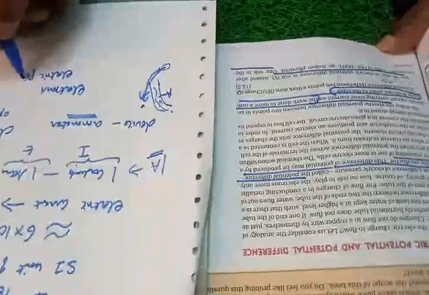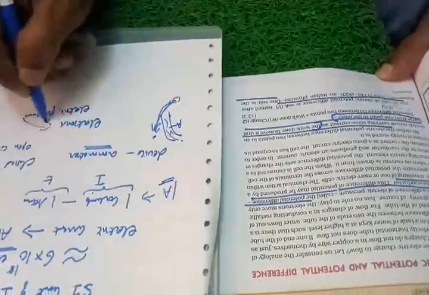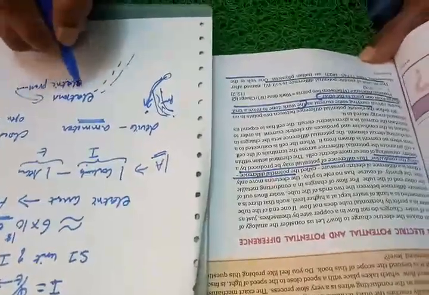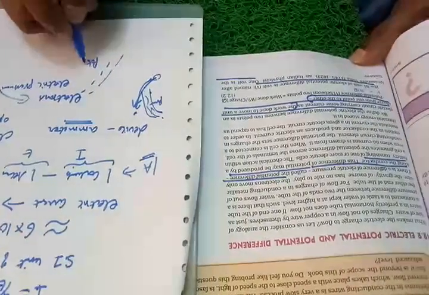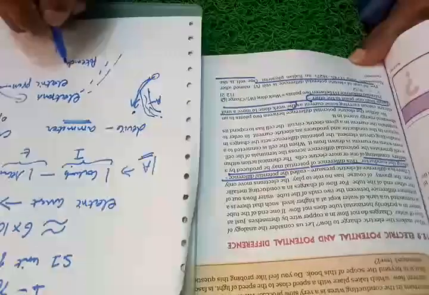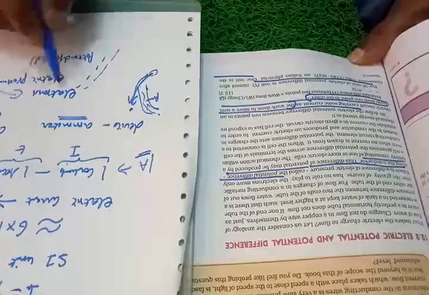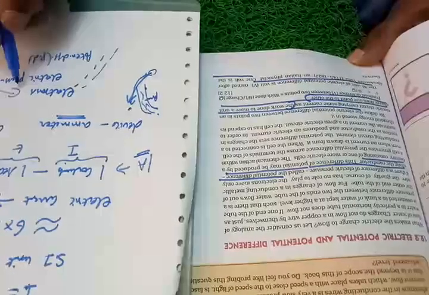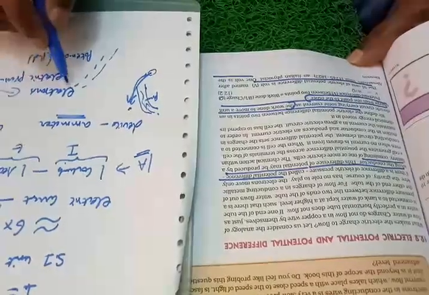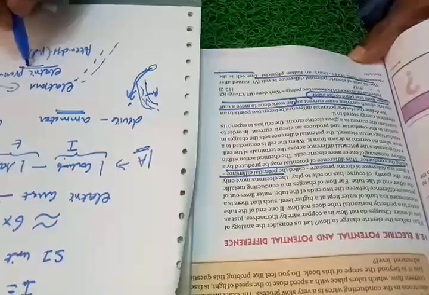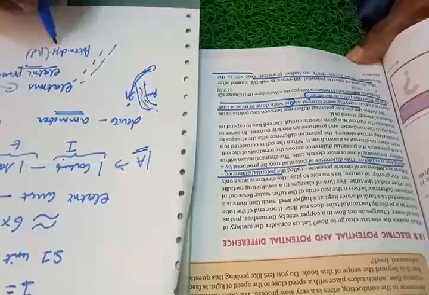This electric pressure actually makes the electrons move from one place to another. This is only called the potential difference, PD also we can call. So how are the electrons moving? The electrons can move from one place to another with the help of electric pressure. This is only called the potential difference.